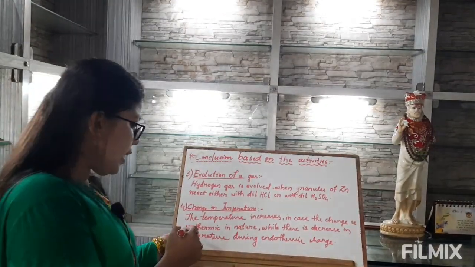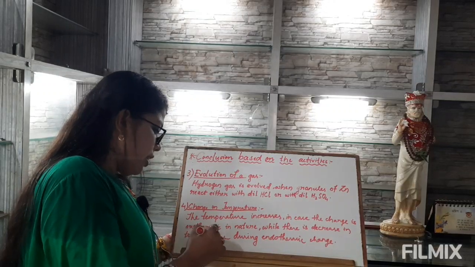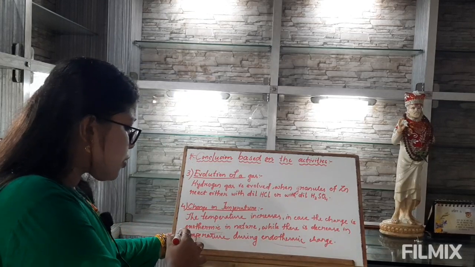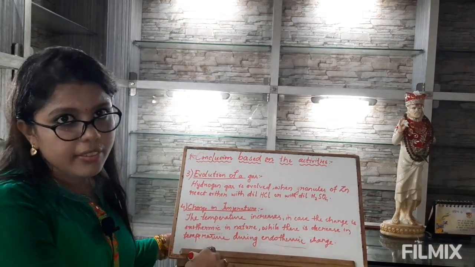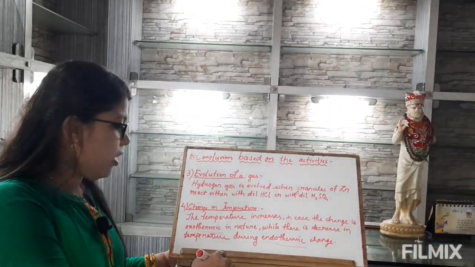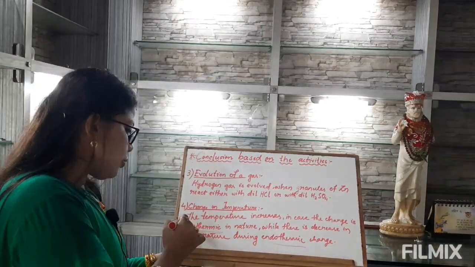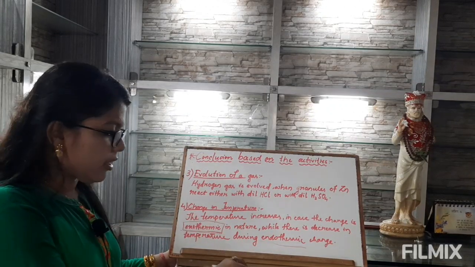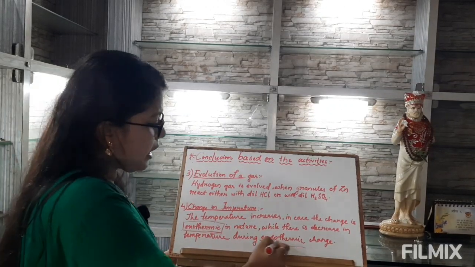Now what do we mean by exothermic and endothermic? By exothermic, we mean the chemical reactions in which the heat energy is liberated or released. To that chemical reaction, we can say that it is exothermic in nature. Now what do we mean by endothermic change?